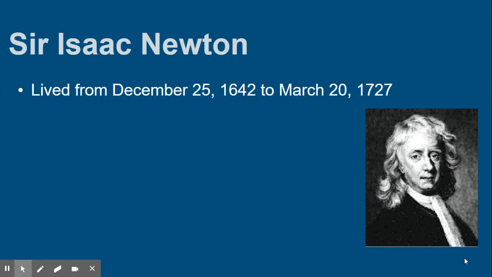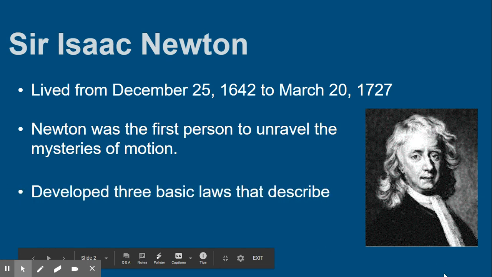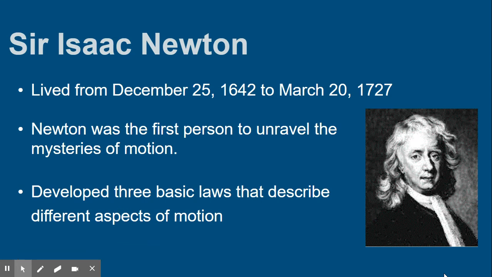Sir Isaac Newton lived from December 25th, 1642 to March 20th, 1727. He was the first person to unravel the mysteries of motion. He developed three basic laws that describe different aspects of motion. I know the most famous part of his story is him sitting under a tree, the apple falls, and he discovers gravity. And there are some other things that he did as well.